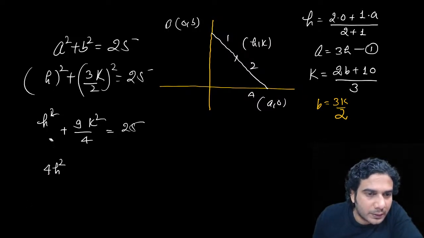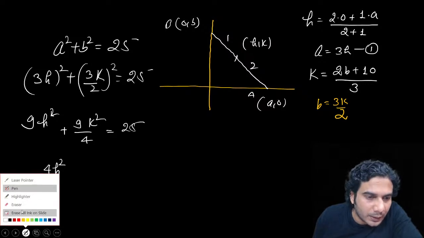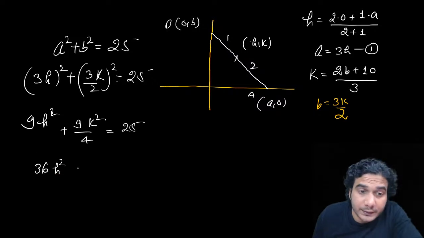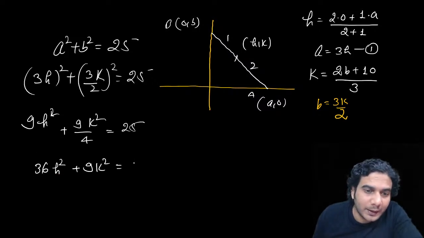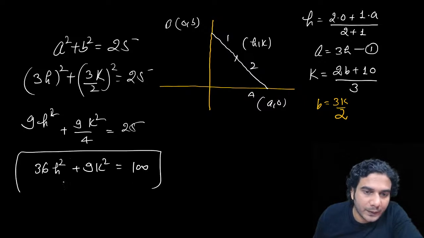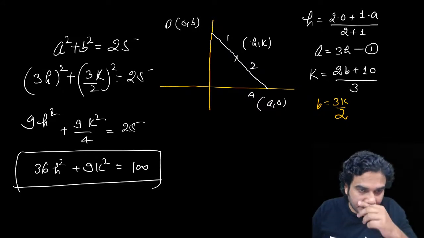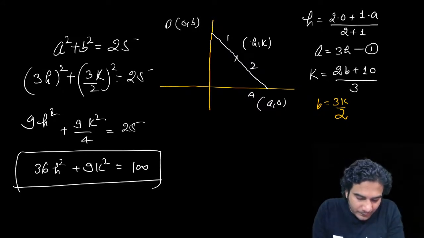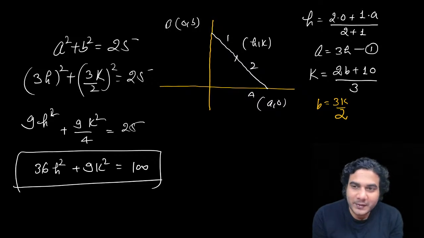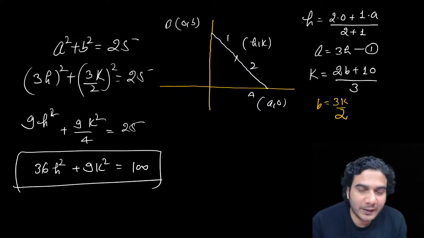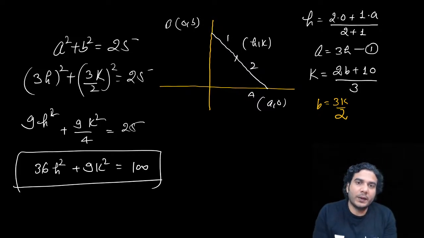What is happening? So this is 3h the whole square. So 9h square. Now it is right. So finally it is 36 of h square plus 9k square is equal to 100. Yes, your answer is correct. I was doing silly errors. I was making this mistake while putting the values of a and b. So your answer is correct: 36 of h square plus 9k square is equal to 100. All right, so that is the answer.